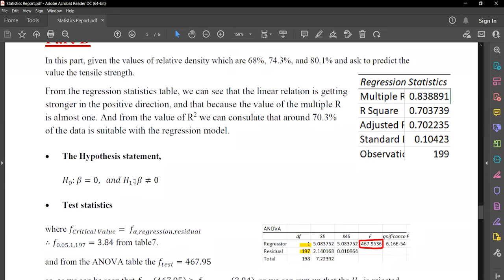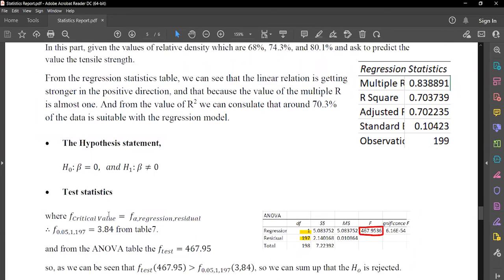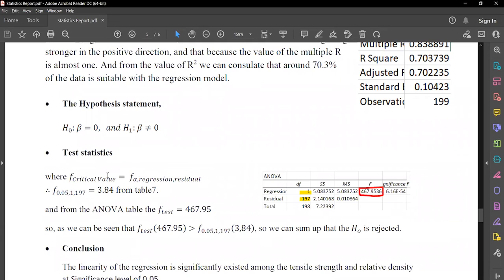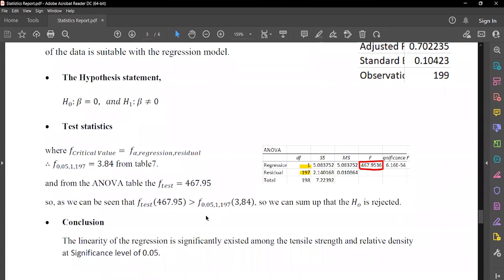And here, applying the hypothesis test, here is the hypothesis statement, and here the test statistic. In the test statistic, the F critical value that we got from table 7, which is 0.84, is smaller than the F test that we get in the ANOVA table, which is 467. So since the F test is greater than the F critical value, we can say that H0 is rejected.